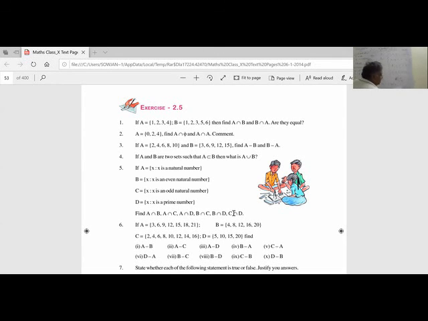C intersection D is all prime numbers other than 2. Prime numbers are all odd except 2, which is an even number, but in C there is no even number. So 2 is not there in the intersection. 2 is removed. So 3, 5, 7: D minus 2. We write the prime numbers without 2, like 3, 5, 7. Okay, uncle. Now